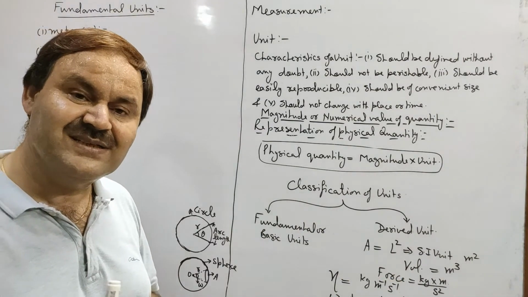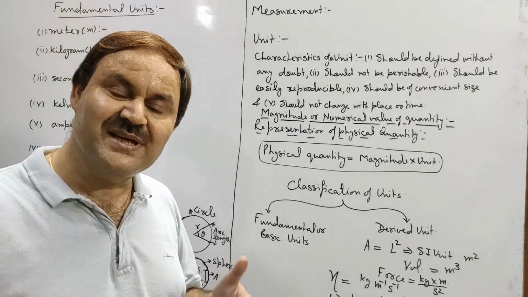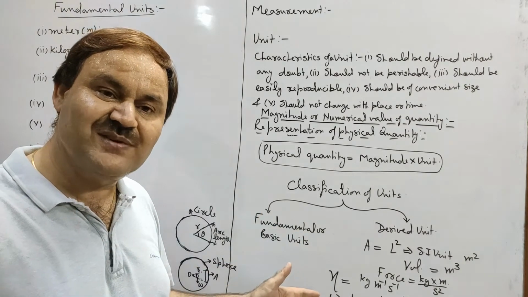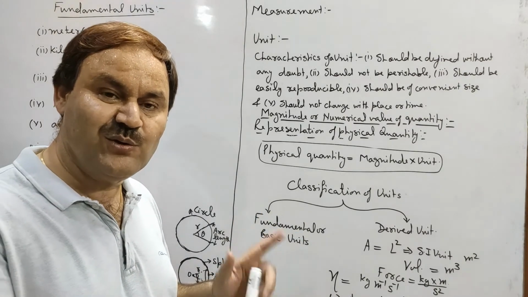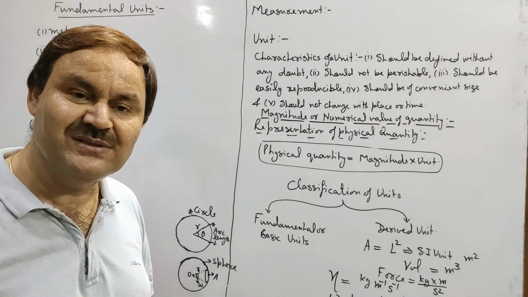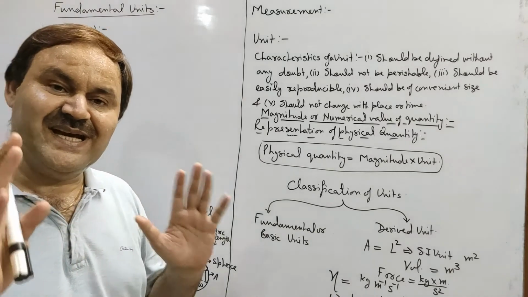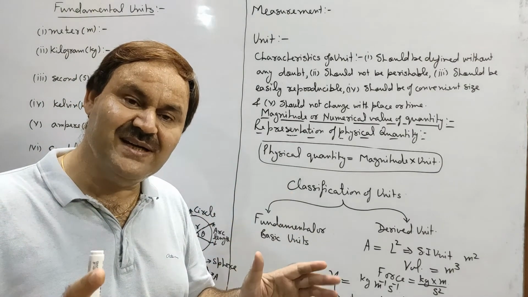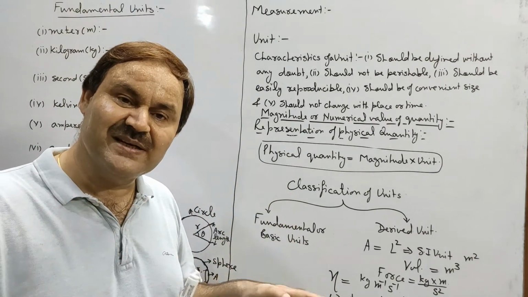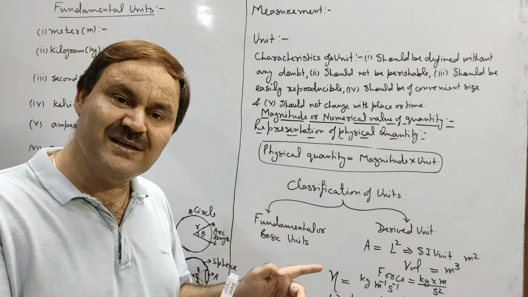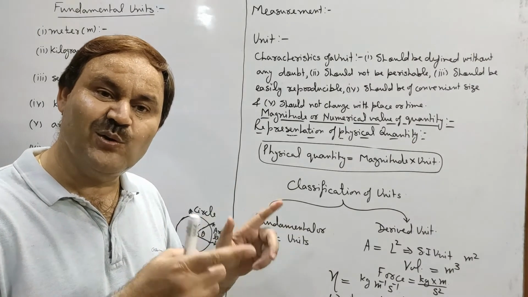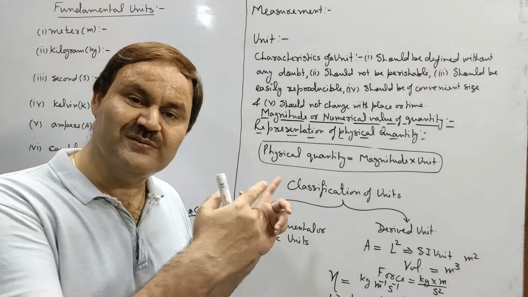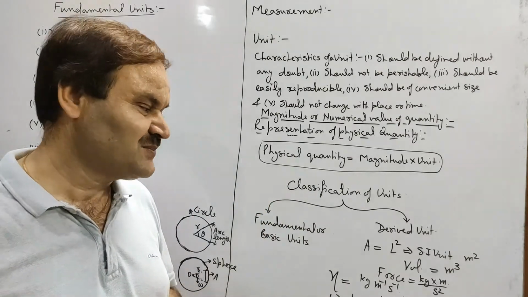So we can say that the dimensions are the powers raised over fundamental units in order to obtain derived units. It means dimensions of a physical quantity can be defined as the powers raised over the fundamental units in order to obtain unit of that derived quantity.